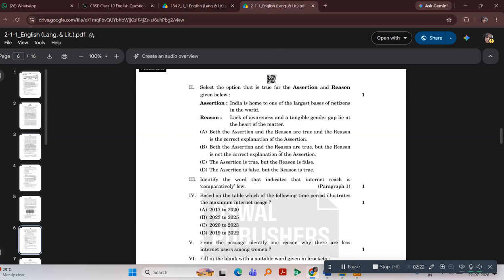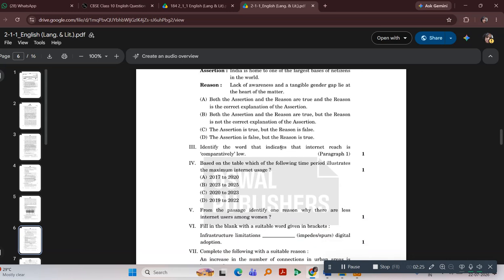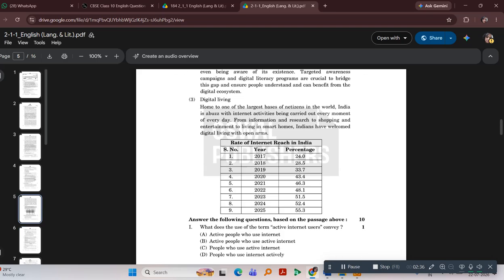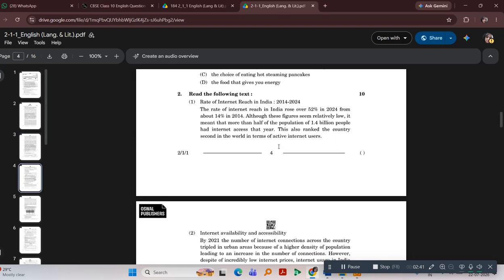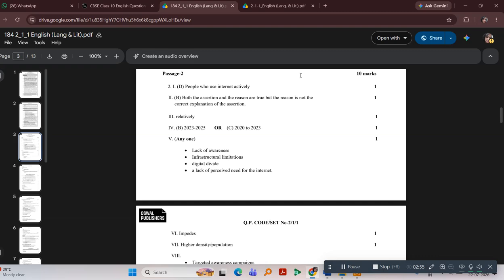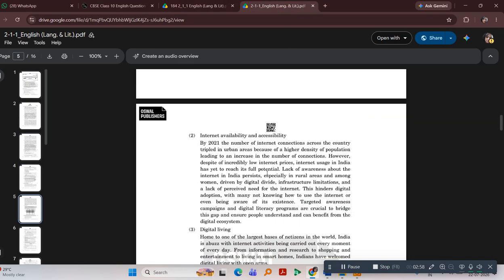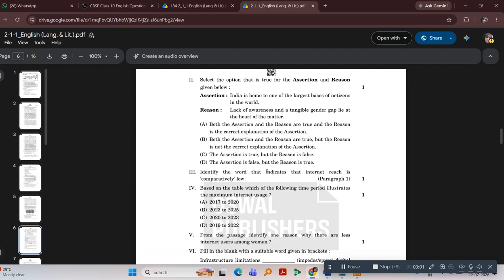Now let us discuss the answer of the third question. Identify the word that indicates that internet reach is comparatively low. It is there in para 1. So which para says that internet reach is comparatively low? So let's see which one it is. I believe that relatively is the correct answer. Relatively.